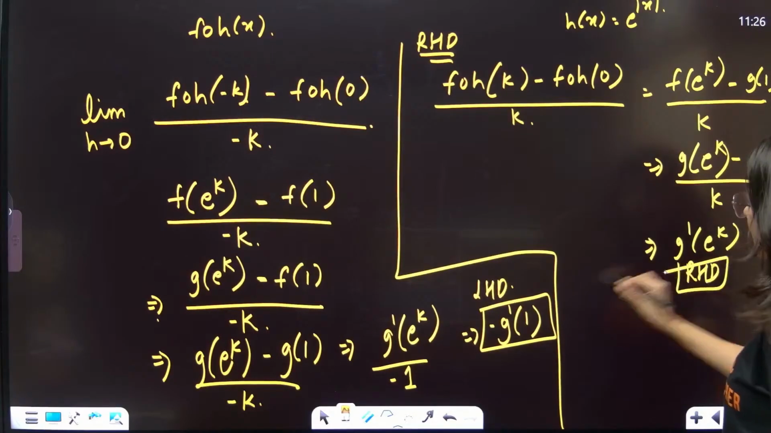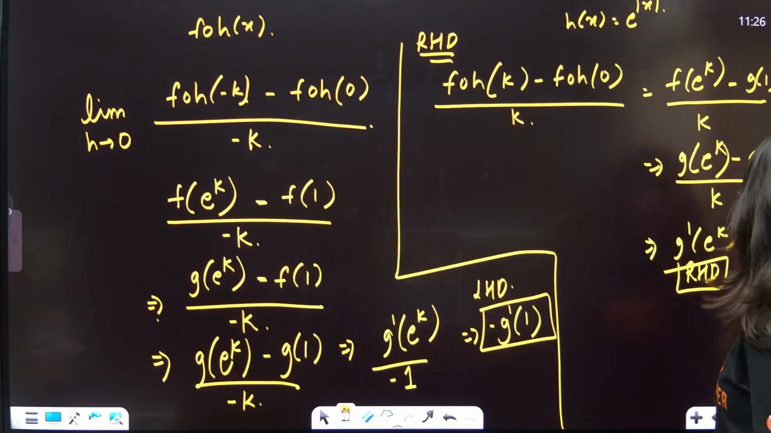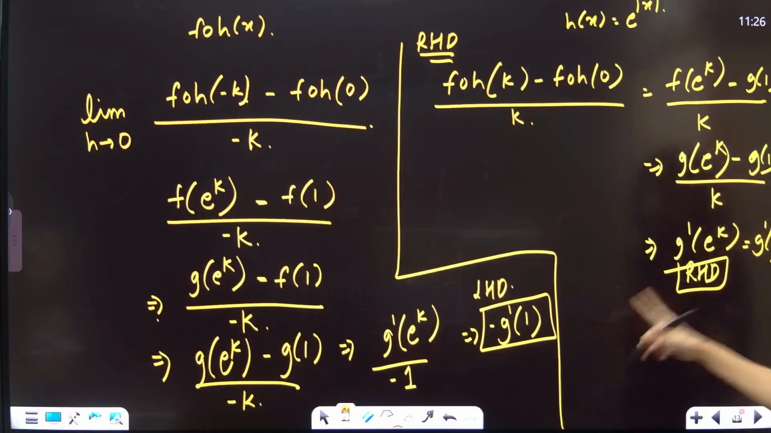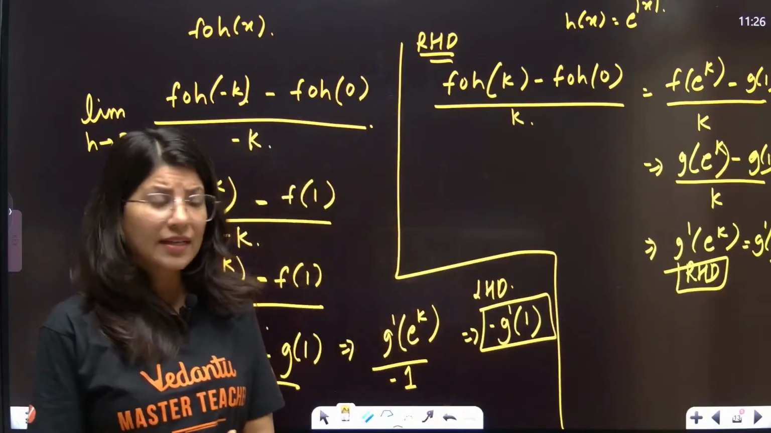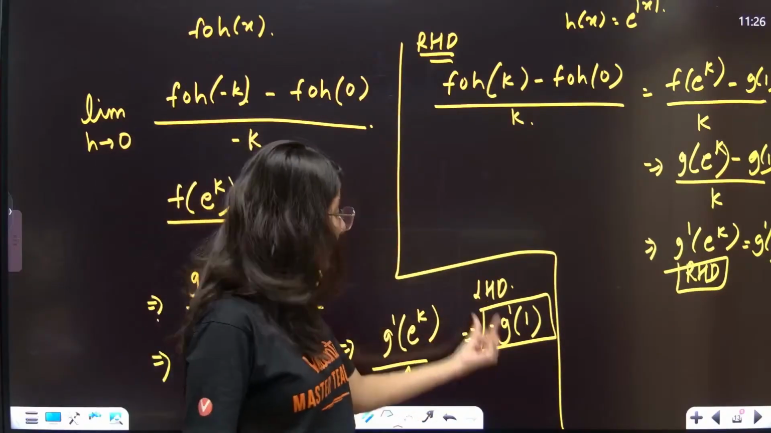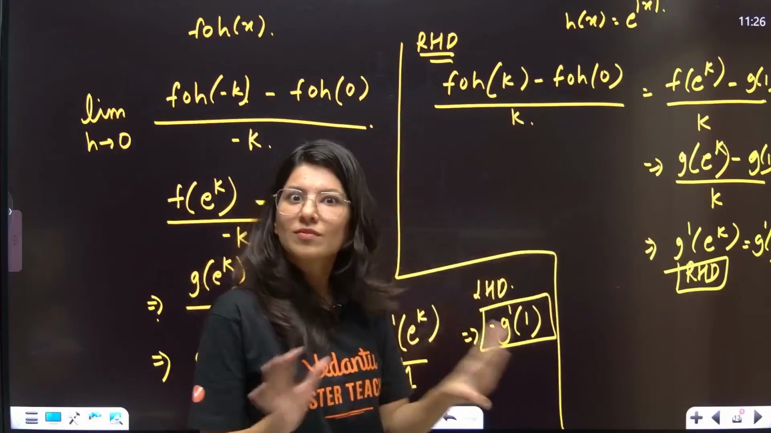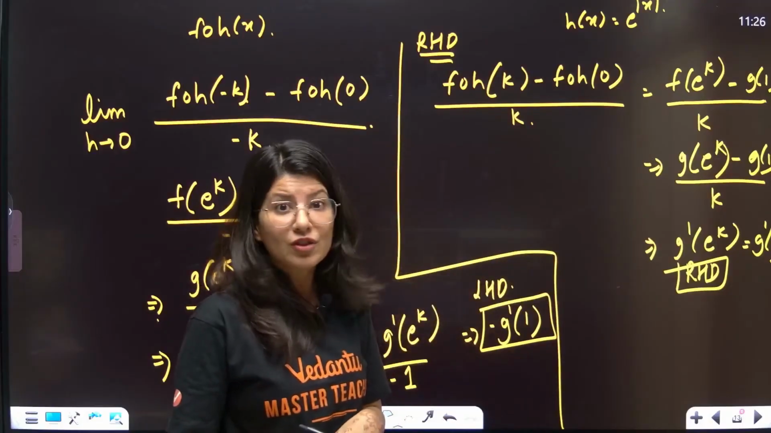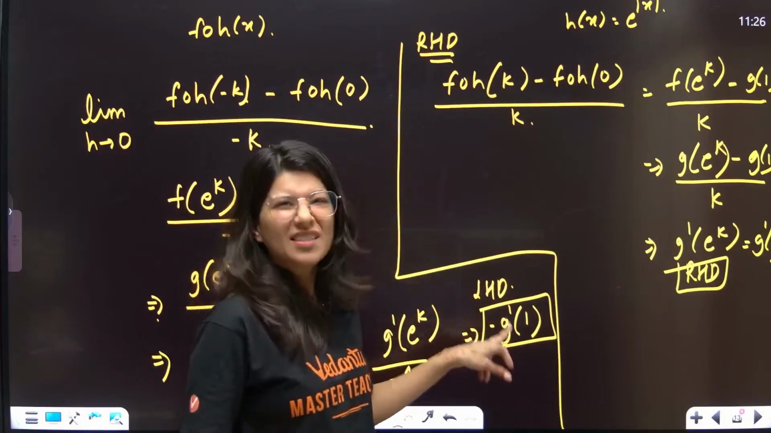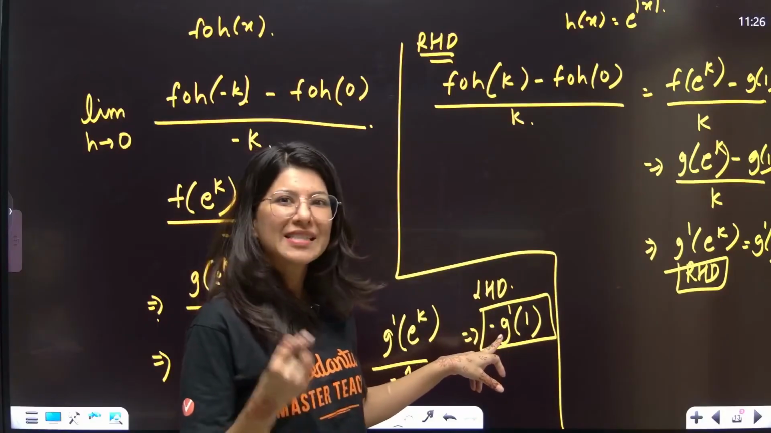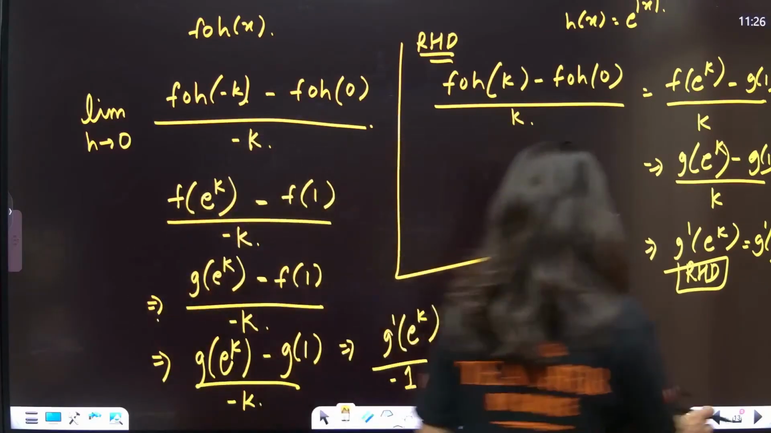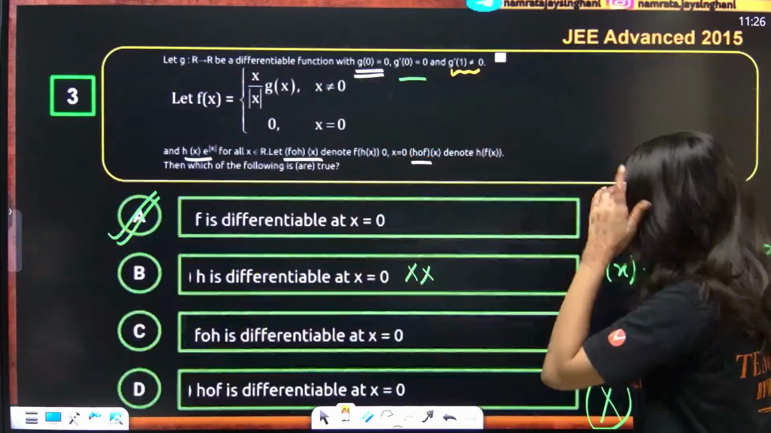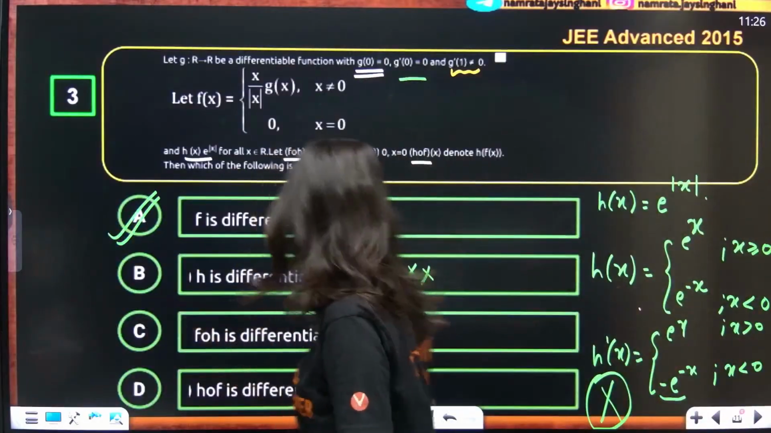Now can you see LHD and RHD are not equal. This is g dash 1, and this is actually not 0. G dash 1 is a non-zero finite quantity. If it had been 0, then this would be 0 and that would be 0, and it would be a differentiable function. But suppose g dash 1 is 3. So minus 3 and plus 3 are not matching. That is why option C is untrue. So this is also not correct.